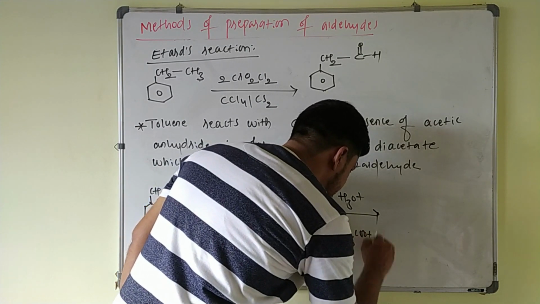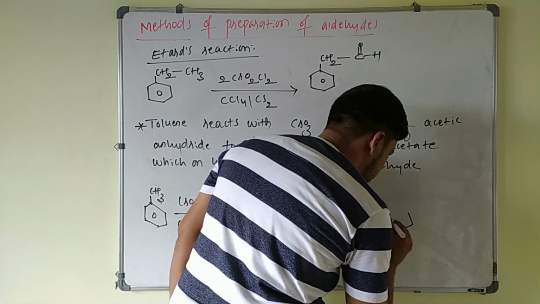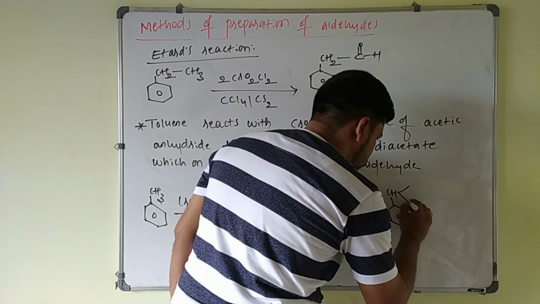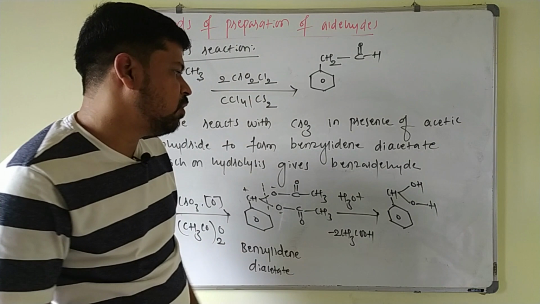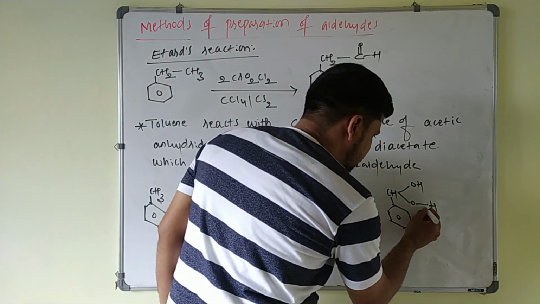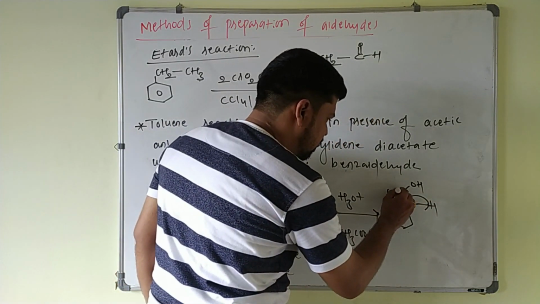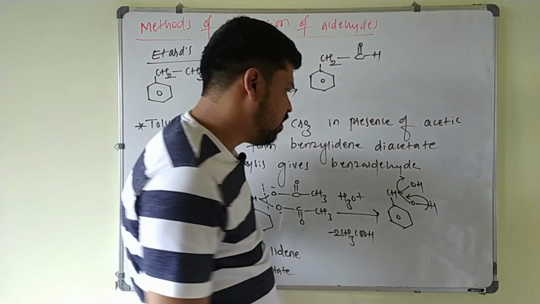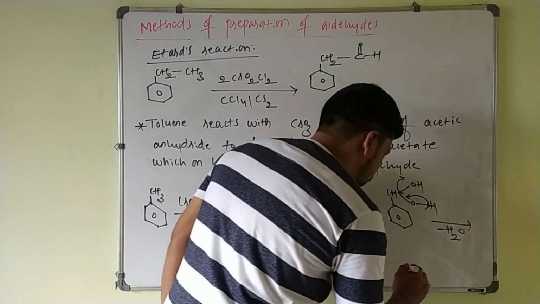CH3COOH is eliminated, and you will get 2 OH on a single carbon atom, that is, 2 hydroxy groups are present on the single carbon atom. Already we know that they are unstable, and they will lose a water molecule. This bond pair is taken by oxygen and this OH minus is eliminated. This H plus and OH minus are given outside, so that one water molecule is eliminated to give what?